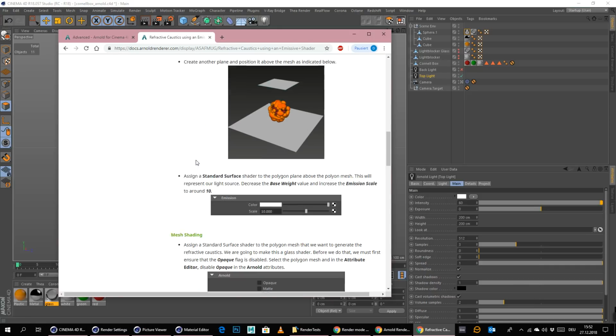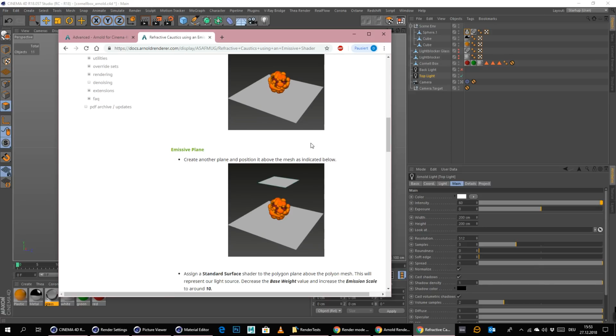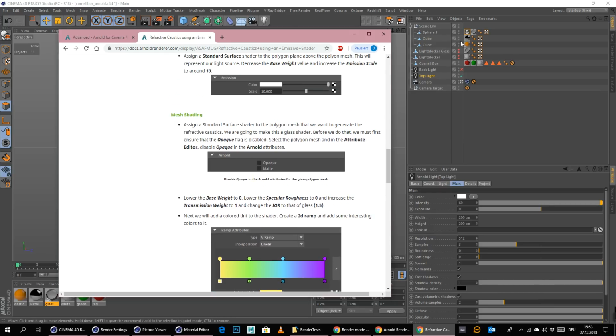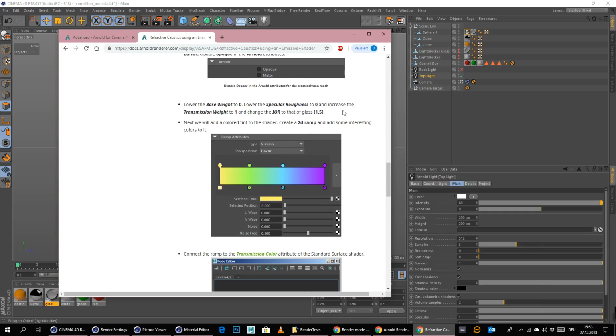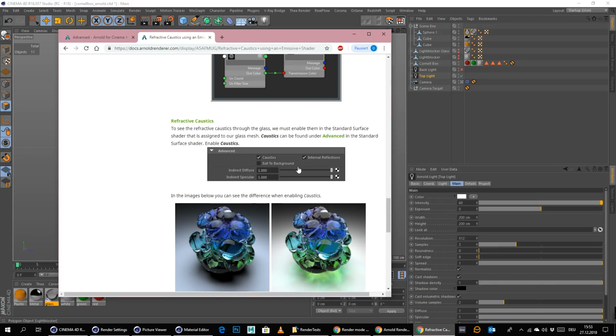I mean, I found a tutorial on their web page on what we should do. We should use a mesh light, and then we need to add a tag here onto our object and disable opaque. This means then we have no shadows whatsoever, which is kind of rough, I would say, but then we can calculate here some caustics.